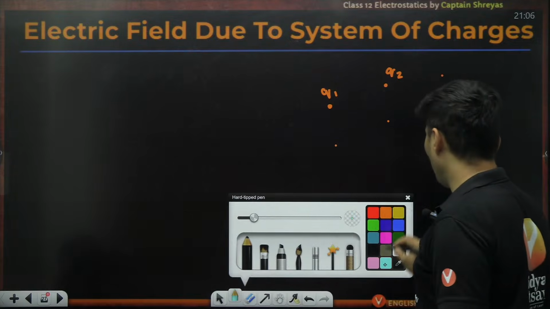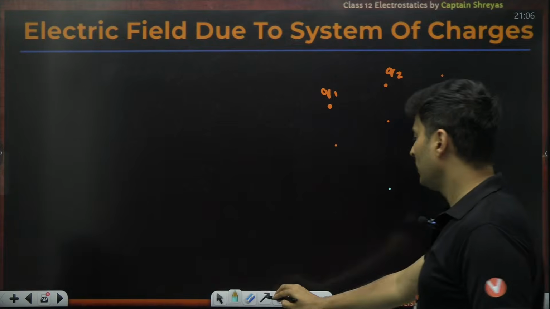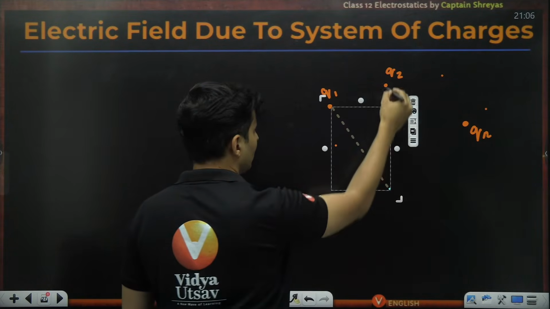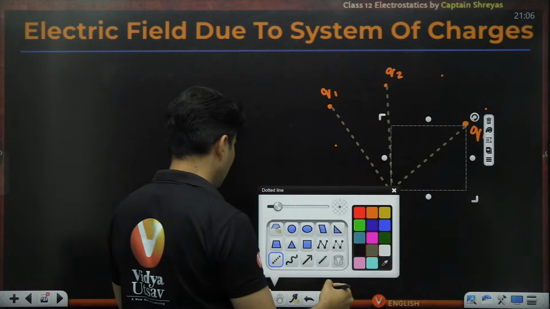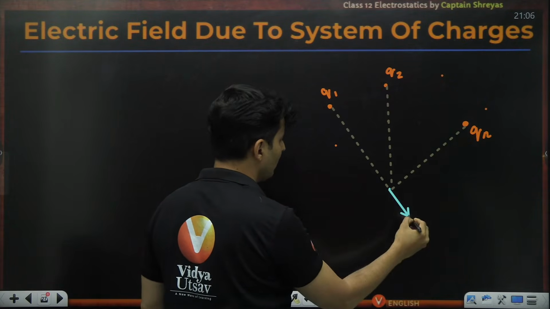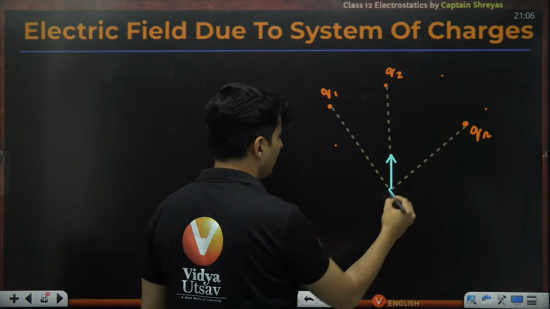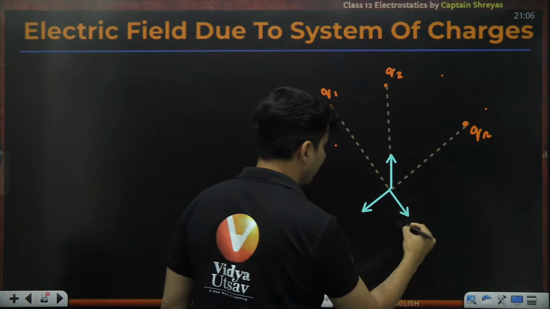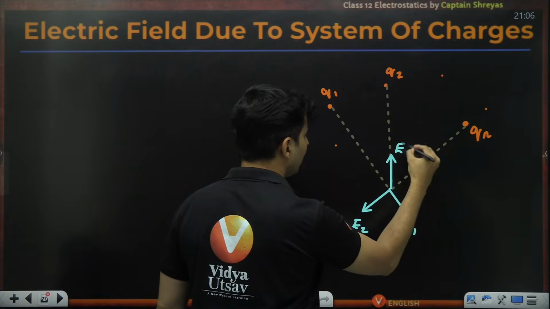You consider a point somewhere here, and you want to find the net field at that point. Obviously, you will find the electric field due to each charge. Maybe this one contributes this much, this one contributes this much. So there will be different electric fields, E1, E2, E3, En.